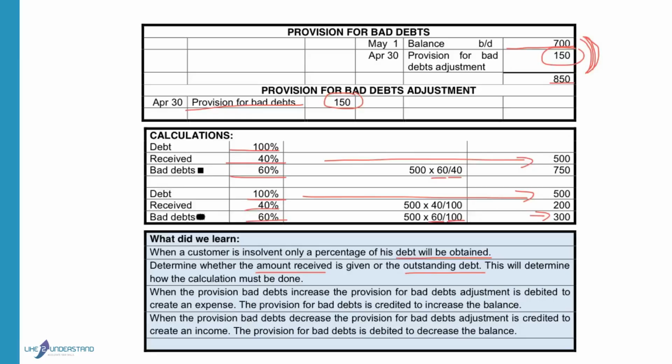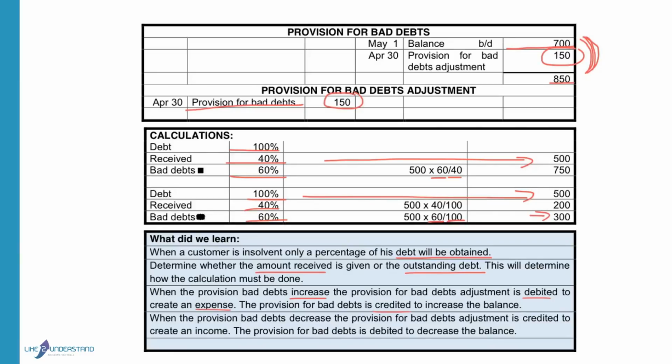When the provision for bad debts increase, the provision for bad debts adjustment account will be debited to create an expense. The expense will be transferred to the profit and loss to reduce the profit of the business. The provision for bad debts account will be credited because the amount must increase to the new balance.